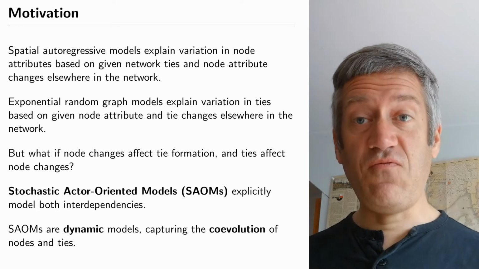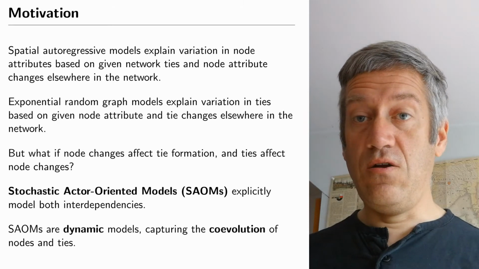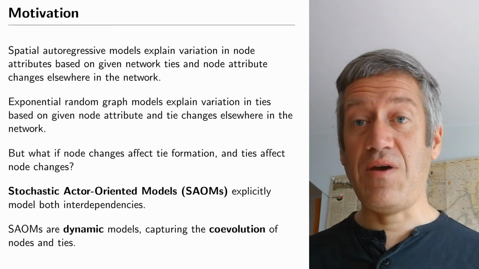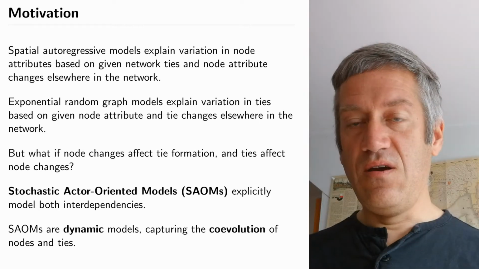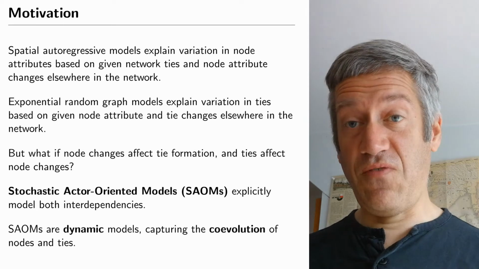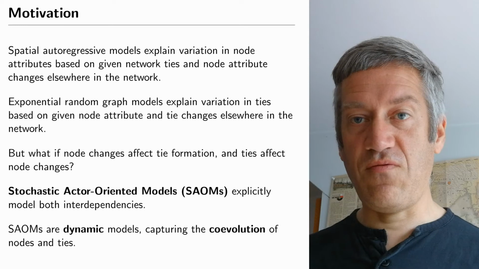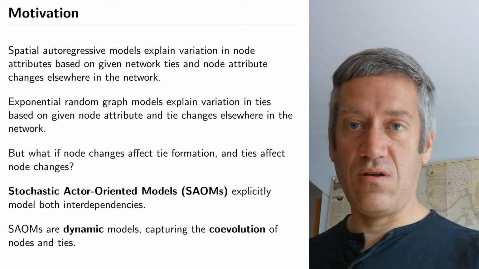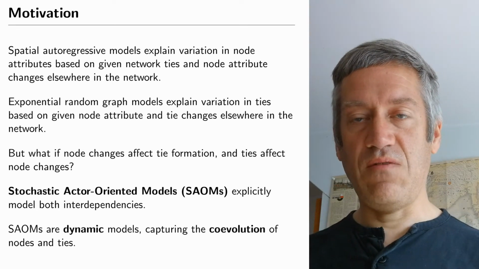It also is a great framework if you want to investigate the interaction between node changes and network changes. So for example, if a country makes a transition from a non-democracy to a democracy, it changes where it is placed in the network. It will change how likely it is to trade with other neighboring units. But this trade might also affect whether a country is likely to become democratic or not. So this kind of interaction, this kind of co-evolution, refers to node features changing and tie network features changing, and them affecting each other. It can be modeled much more easily with SAOM than with URGEM.